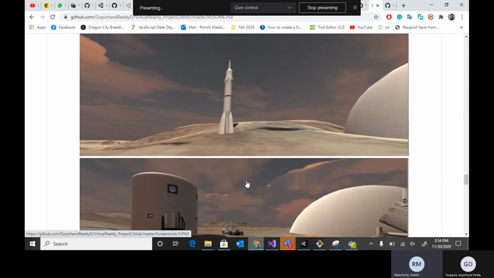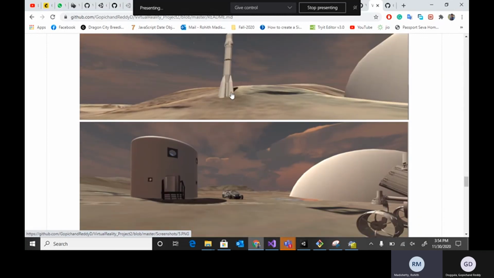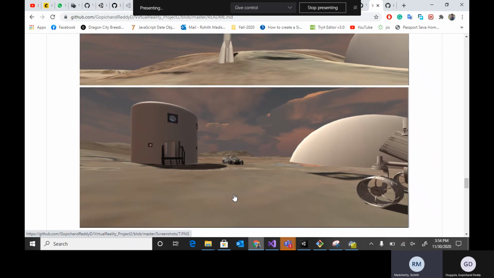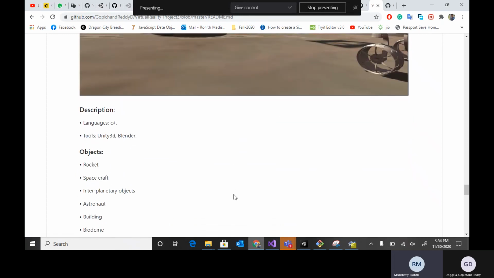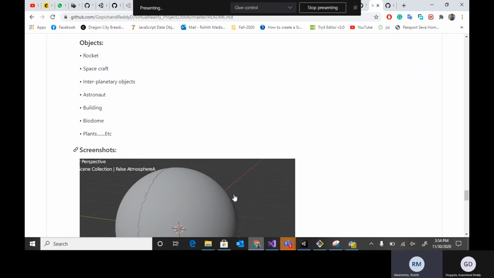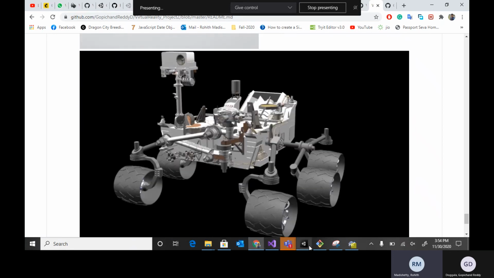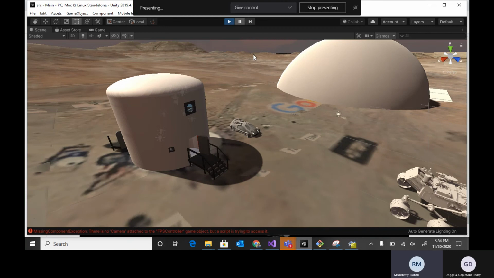These are some extra objects. This is a spaceship. This is a Tesla Roadster maybe. It is there in that. We are using C Sharp. We have all these objects. These are some screenshots of the objects which we used. I'll show you the game demo. This is how it looks.